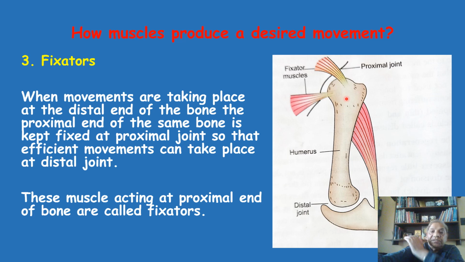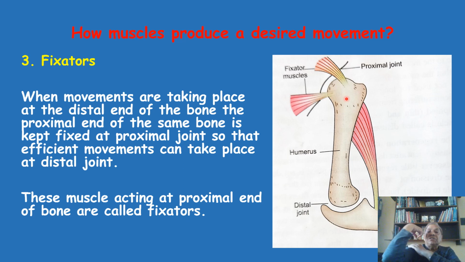Otherwise, if fixators are not working, and there are many fixators which keep the upper end of the humerus fixed, it may be supraspinatus, infraspinatus, teres minor, subscapularis, deltoid. So many muscles at the same time are contracting around the shoulder joint to keep it fixed. If they are not working, then your movement of flexion and extension will not be possible, because the upper end of the humerus would also keep on moving as I am moving.